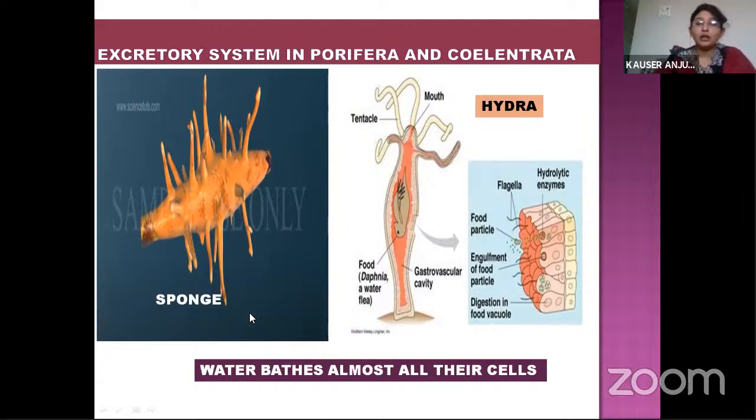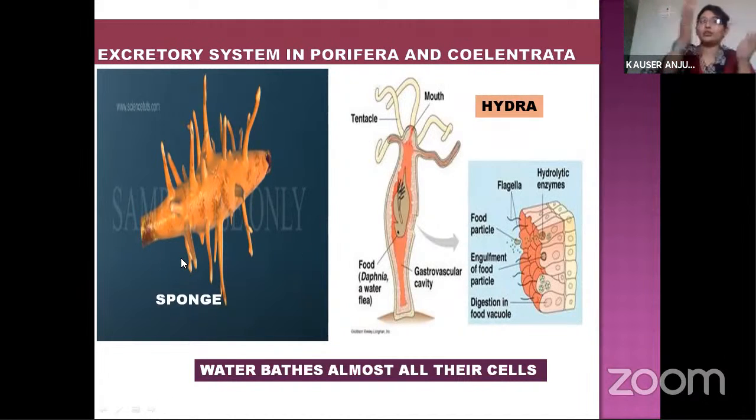That is, as these two are aquatic animals, water enters into the body of the sponge, and also enters into the body of the Hydra. As the water circulates throughout the body of the sponge, and here also throughout the body of the Hydra, the water dissolves all the unwanted substances and they can be removed as the water goes on circulating.